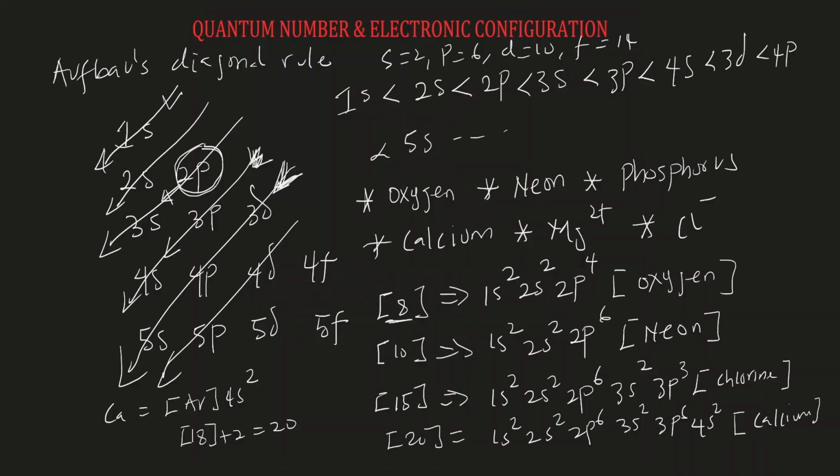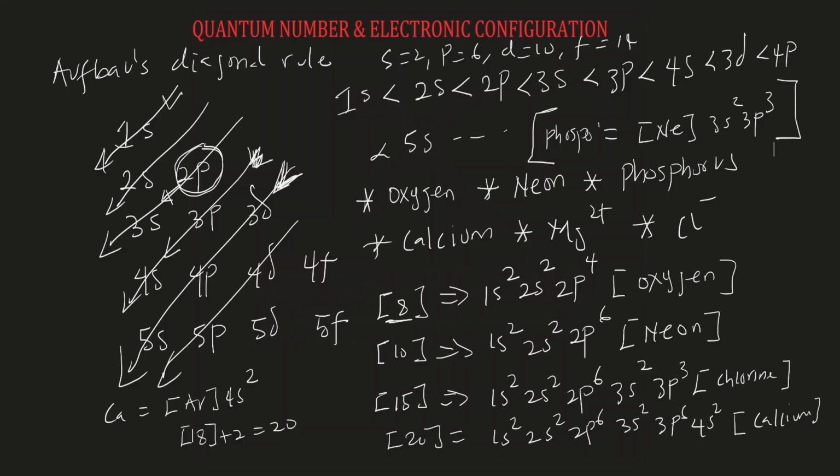So at times, electronic configuration can be written in terms of noble gases, which means that we can equally write the electronic configuration for phosphorus as neon, which is 10 already, then 3s2, 3p3. So when you see something like this, do not be confused. So these are the details about Aufbau's principle, and I will use it to write electronic configuration.